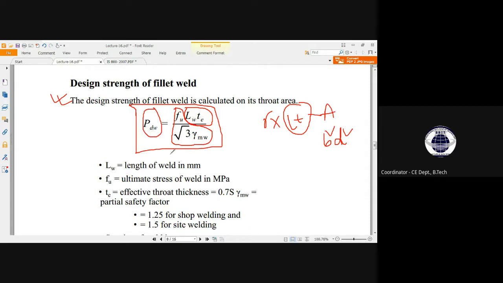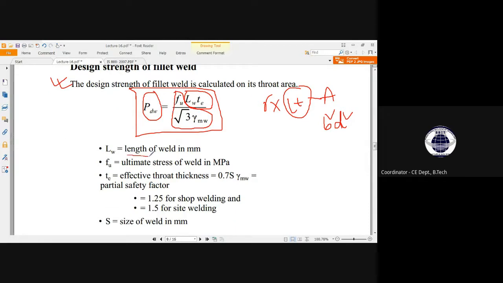So in this way, from this formulation approach, you have to evaluate the design strength of fillet weld. This total formula will not be given in the IS code. You have to remember this. And remembering this is easy because stress into area will give you the force, and the rest of the part is given in the IS code. So here Lw is the length of weld. So what is the length of weld?